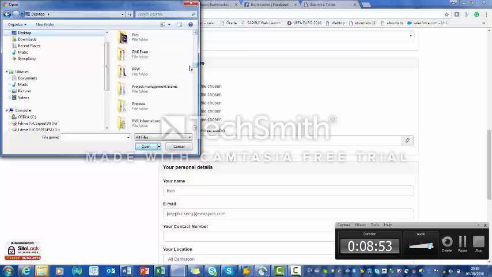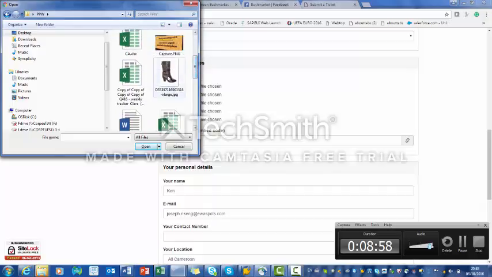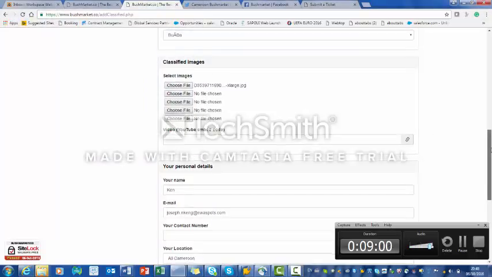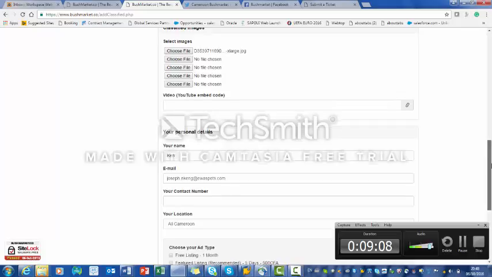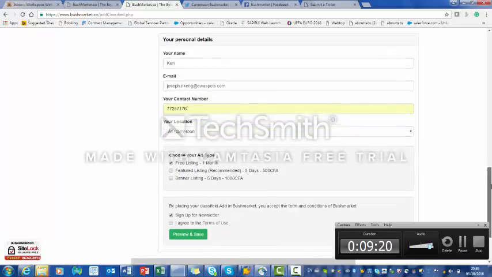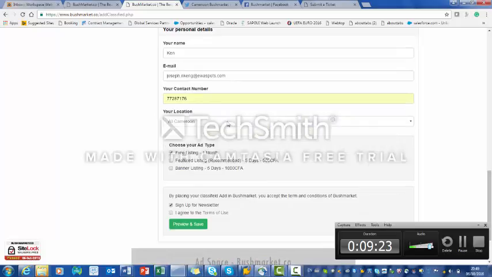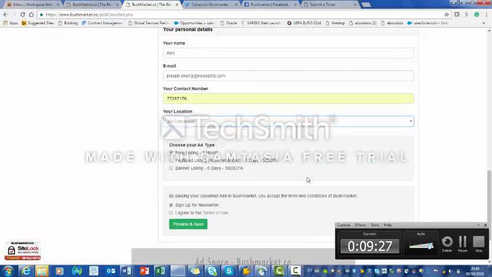I have the folder. So let's see. This is the picture of that shoe. And you can also, if you have a YouTube video or you have a link, you can also put the link here. And you see my login information is already here, my name, my email address. I will put my contact number. And it's a free app, so it's free. So this is free. And my location, where am I based in Cameroon? Okay, I'm based in Boya.